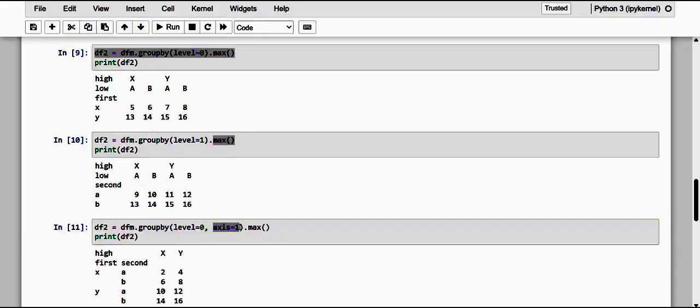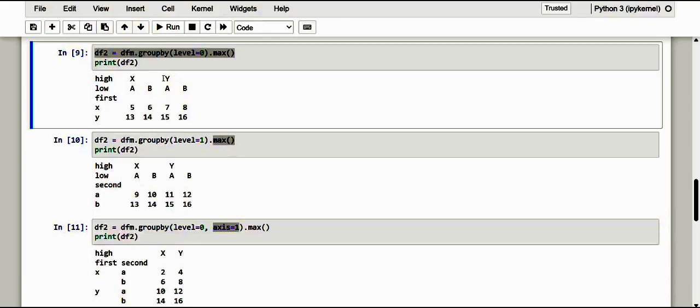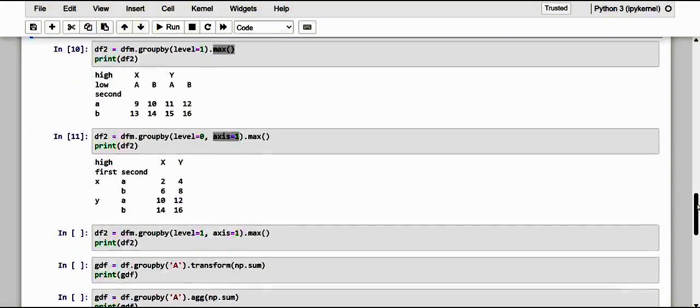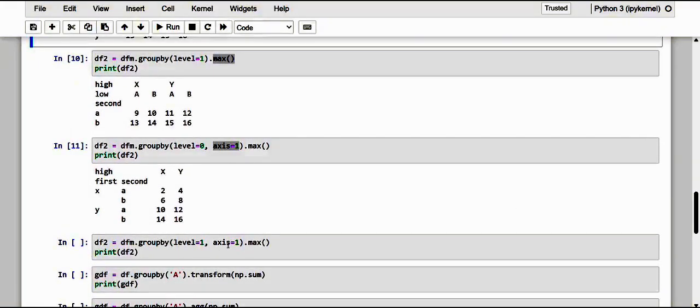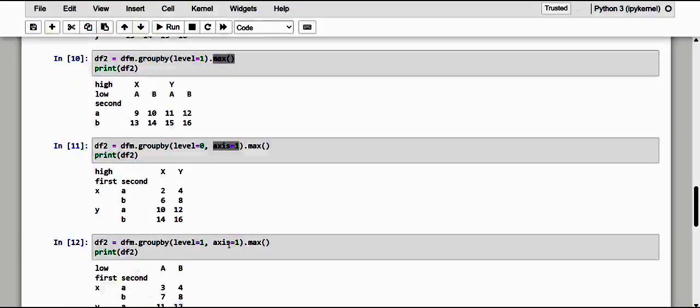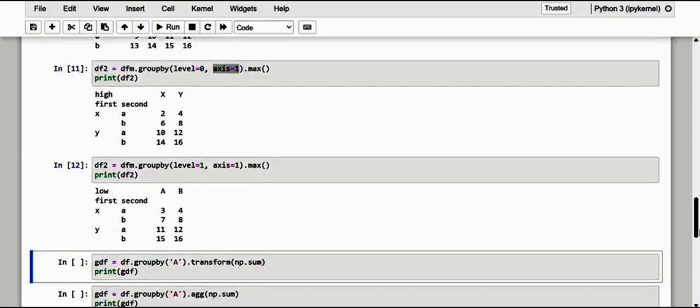It is further functionality related to the X and Y column. Here axis 1 is specified towards the column. Previously we did it towards the index, and this one is towards the column functionality. Let me apply it onto the next also with the same level 1 and axis 1. Kindly observe here, it is column wise.